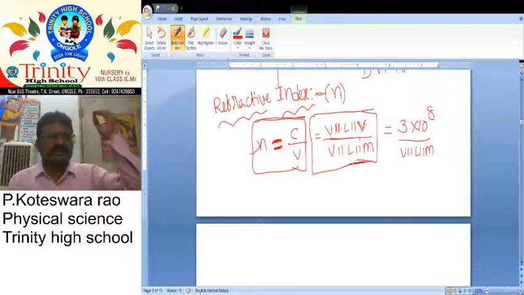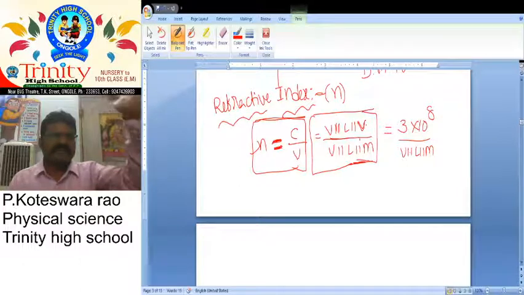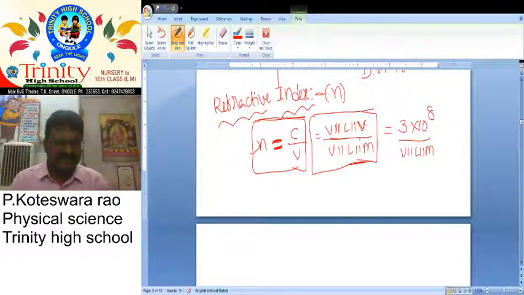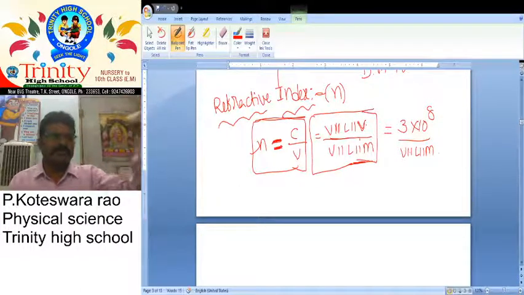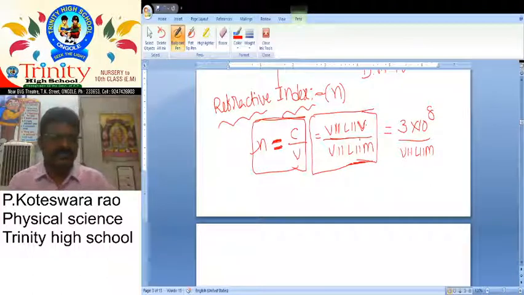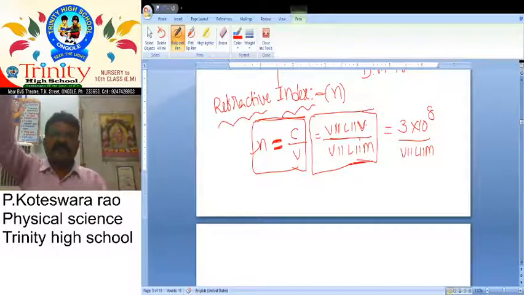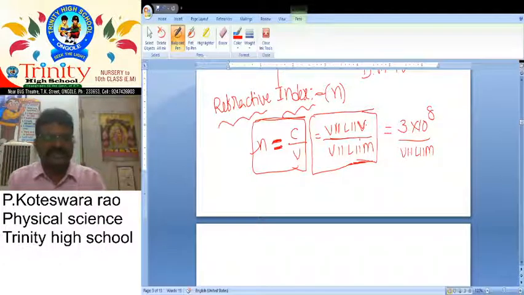What about the textbook and the important technical definition? The process of changing of speed at the interface when light rays travel from rarer medium to denser medium, they can change direction. It is called refraction. Here we already gave one hint: if light rays fall normally on that glass tumbler, they are not deviated.